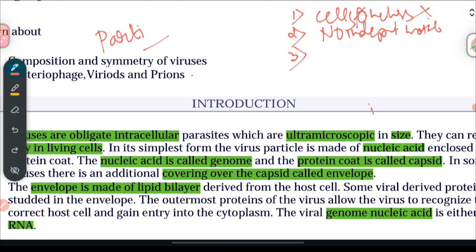The next criterion for virus to be an obligate intracellular parasite is that they also lack ribosomes. Ribosomes, as you all know, are the workers that produce proteins in the body. To say it in layman's words, ribosomes are nothing but workers who produce proteins. As there are no ribosomes in the virus, they can't make their own protein. This means the virus must hijack the host cell machinery to make its own protein. So this is the third criterion, that there are no ribosomes. Now, another factor is that viruses depend on host enzymes.